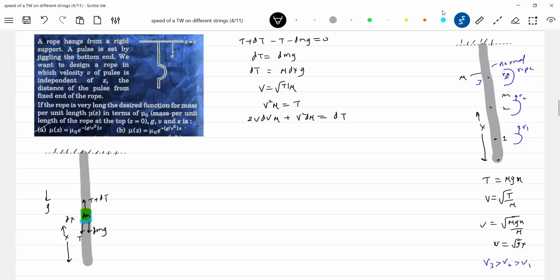What is the strict condition given? The speed of the wave should be constant. The condition itself is given, so dv will be 0. So therefore, what dT will we get? v square d mu. Okay, let me substitute this into equations 1 and 2. So this is d mu by mu equal to,